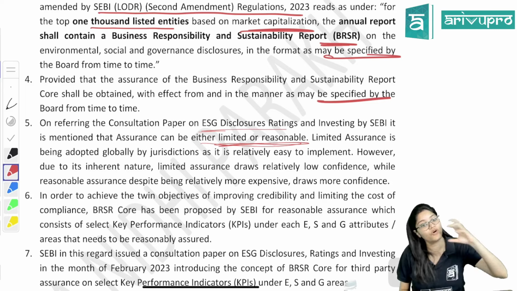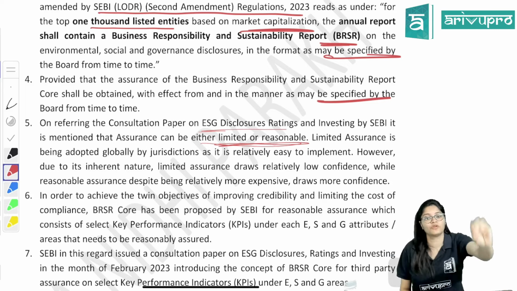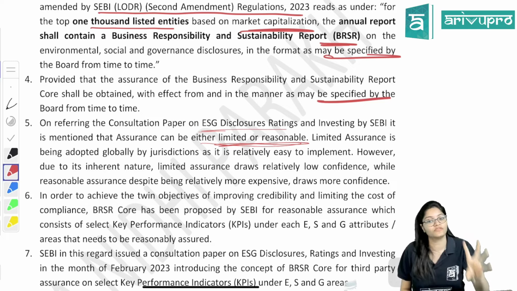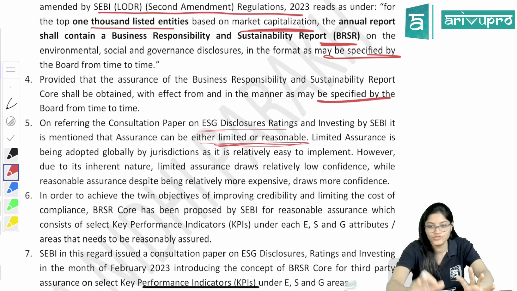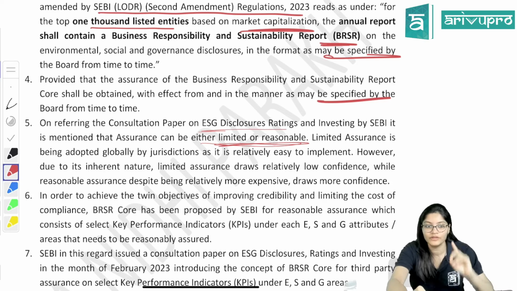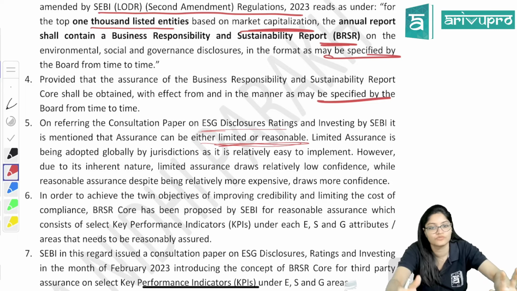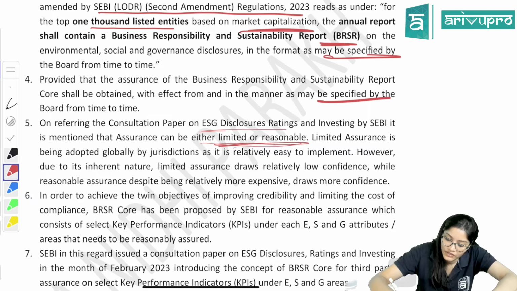Whereas in case of an auditor, we never go with that mindset that okay, something might be wrong in this company. No, we go with the mindset that okay, we have to check. Yes, while doing the audit, if you find any frauds, of course you will check in detail, but we don't go with that mindset, right? As auditors, our work is to check, to give recommendations, to improve, right? So there is a total difference in the mindset. That is why the auditor gives limited or reasonable assurance.